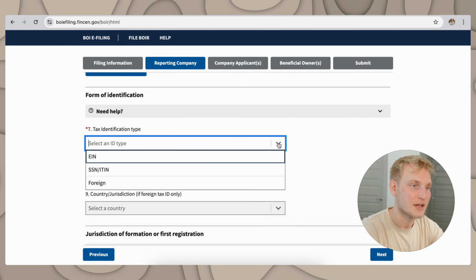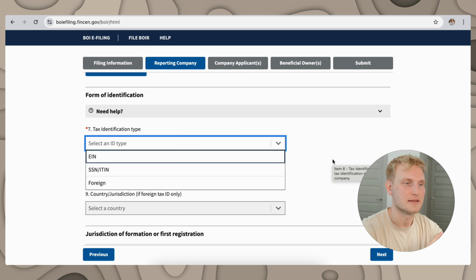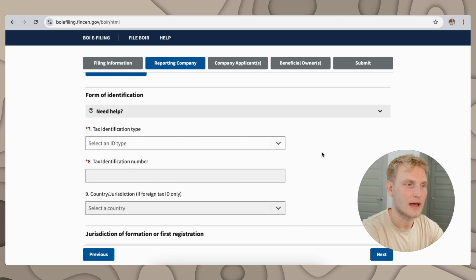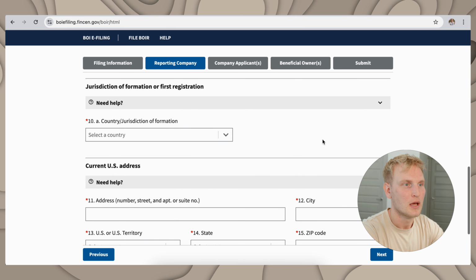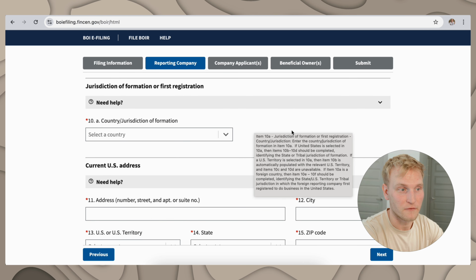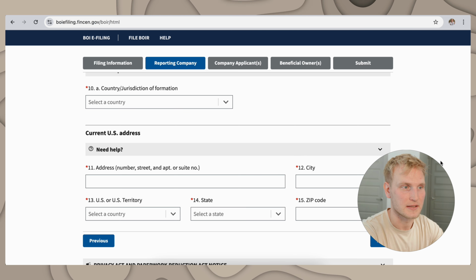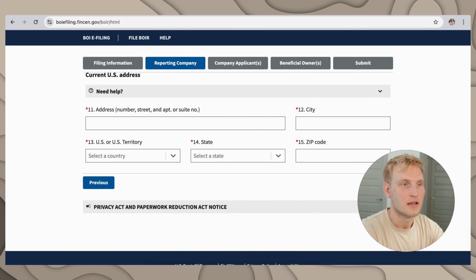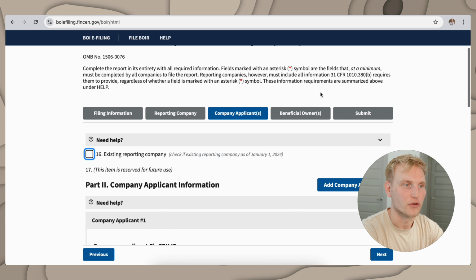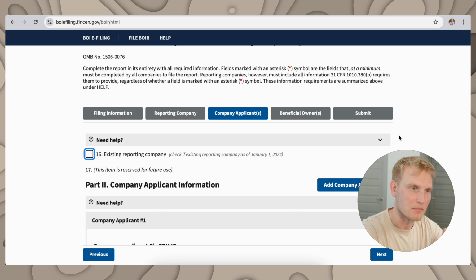Tax identification type. EIN, SSN, or you're foreign, you're going to select that and you're going to make sure that number goes here. Country of jurisdiction, again, country jurisdiction of formation, kind of where did you form the LLC or your whatever company you are. The address, you'll go through all that, and then you'll go over to company applicants once you've submitted that.